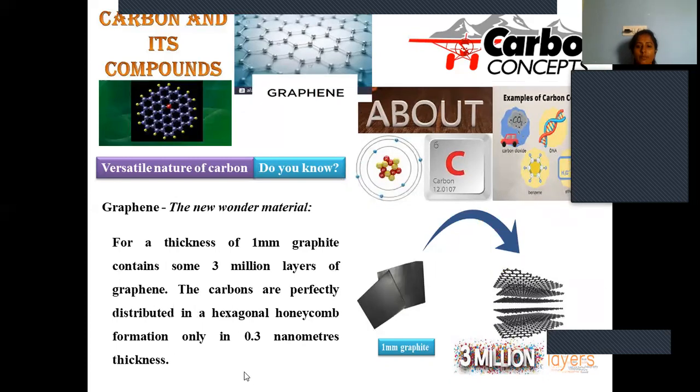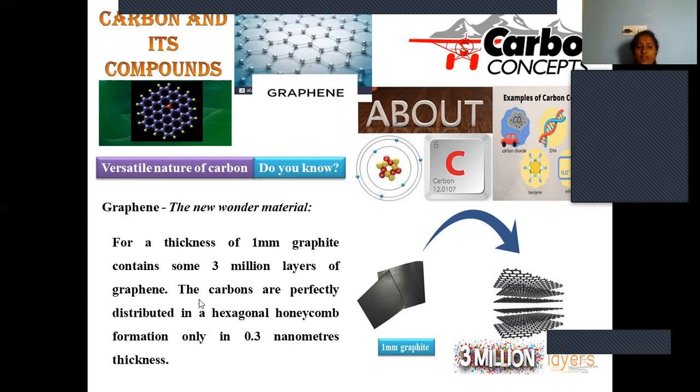Let us see what kind of comparison we can draw. For a thickness of 1 millimeter of graphite, there are 3 million layers of graphene occupying that space. So if you take 1 millimeter of graphite, within that shortest piece, 3 million layers of graphene are available. Being a nano-sized material, smaller in nature, it has a wide range of applications. So many more species are available in the smaller space. That extent of tiny particle it will be.